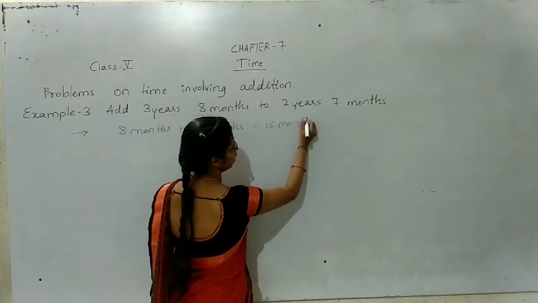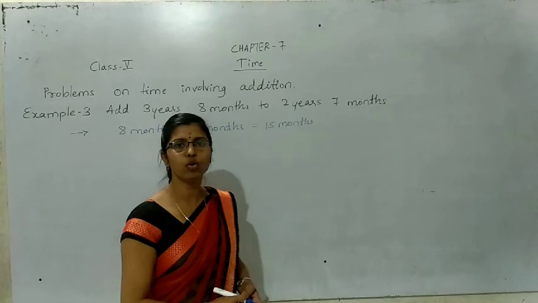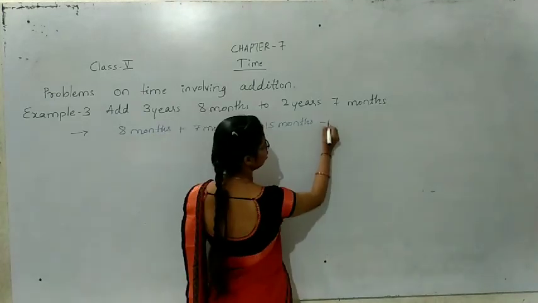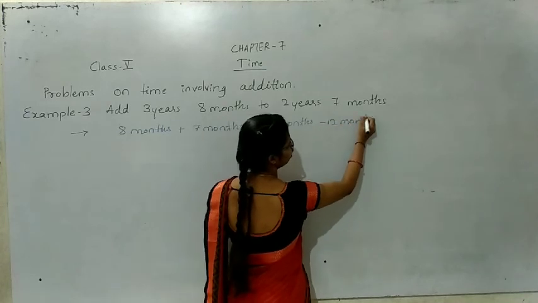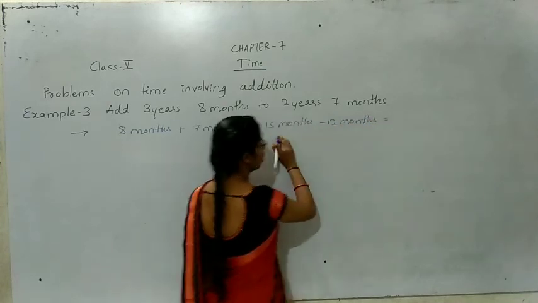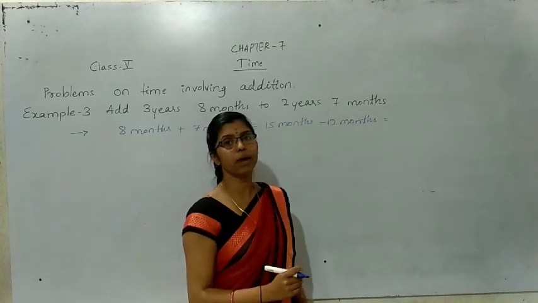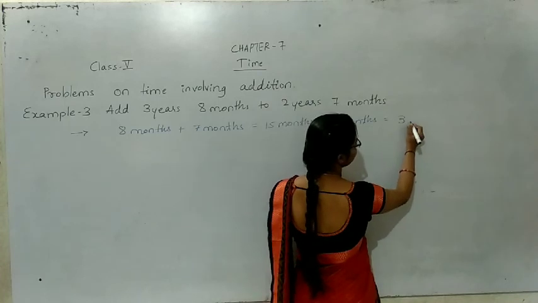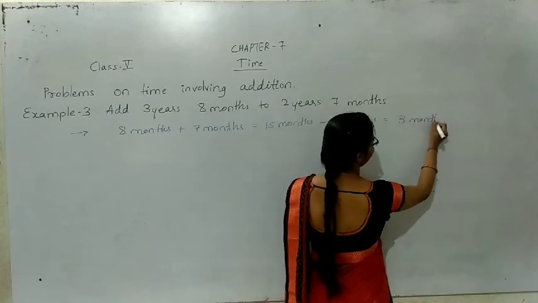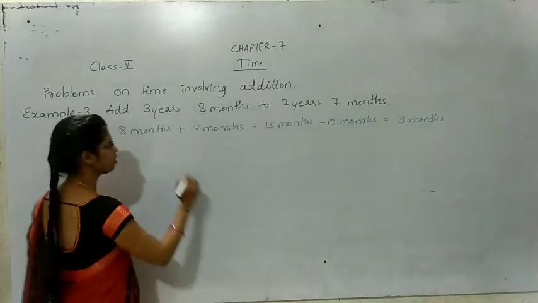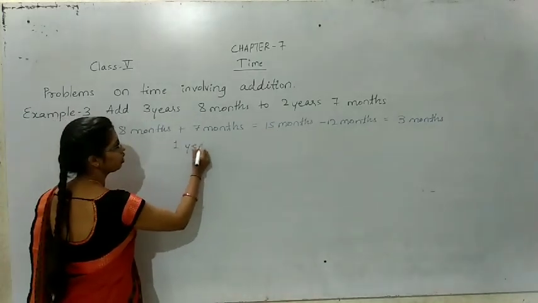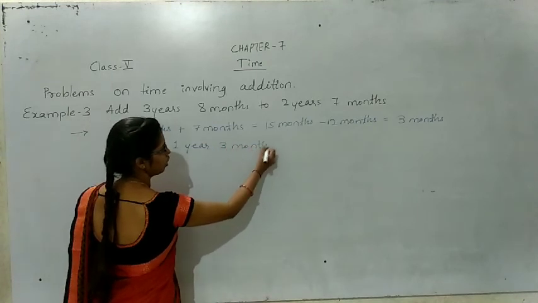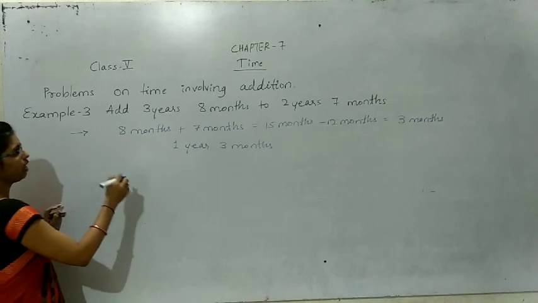15 months. But we already know 12 months equals 1 year. For this, I am subtracting 12 months. 15 minus 12, that is 3. How many months remain? 3 months. So 15 months means 1 year 3 months. Now we will add that one.